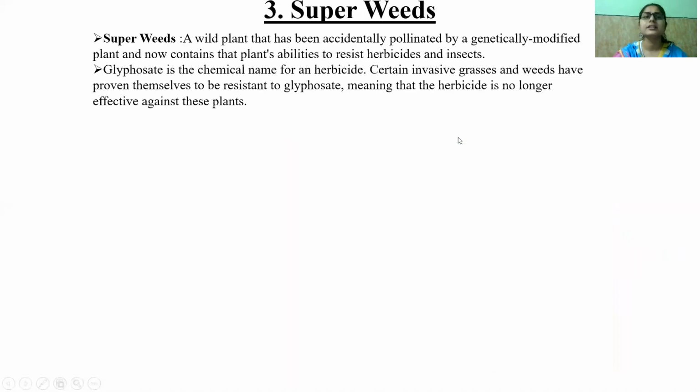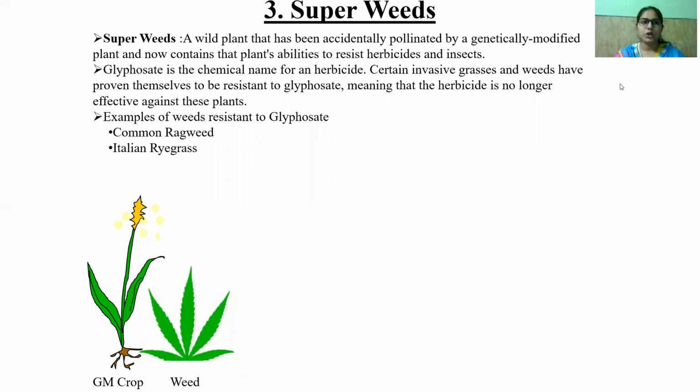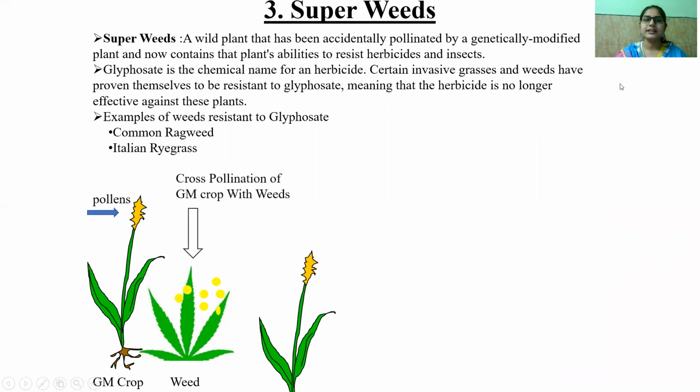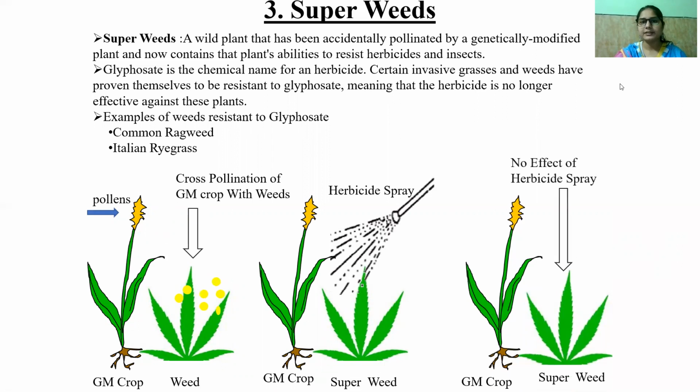So next is the superweeds. A superweed is a wild plant that has accidentally been pollinated by a genetically modified plant and now contains the plant's abilities to resist herbicides and insecticides. Glyphosate is the chemical name for a herbicide. Certain invasive grasses and weeds have proven themselves to be resistant to glyphosate, meaning that the herbicide is no longer effective against these weeds. Okay, so examples of weeds resistant to glyphosate are the common ragweed and Italian ryegrass.